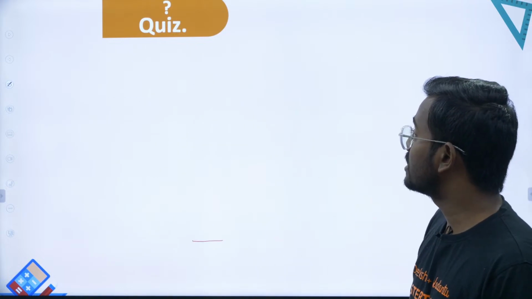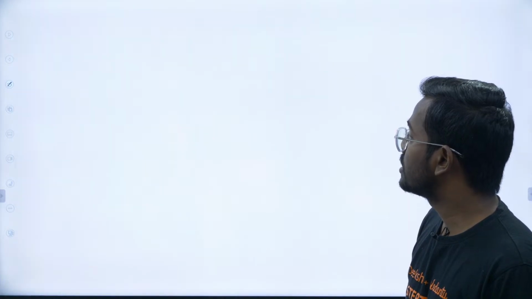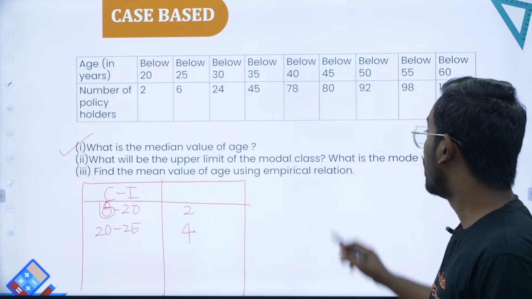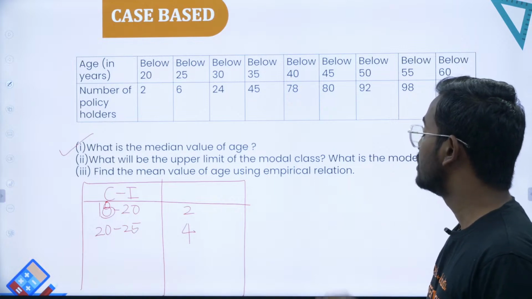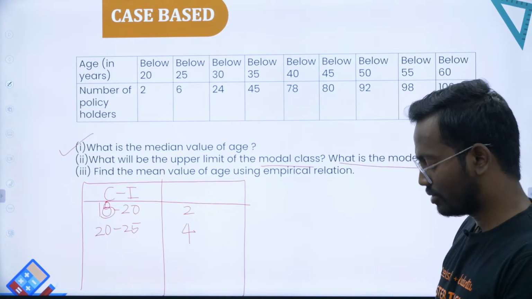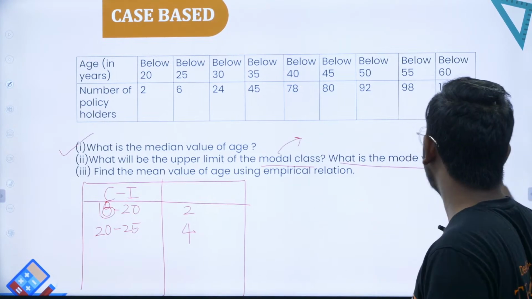What does the second question say? The second question says: find what will be the upper limit of the modal class. See, you'll have to find the modal class and the upper limit. What is the mode value of the age? So you are supposed to find what is the modal class and what is the mode.